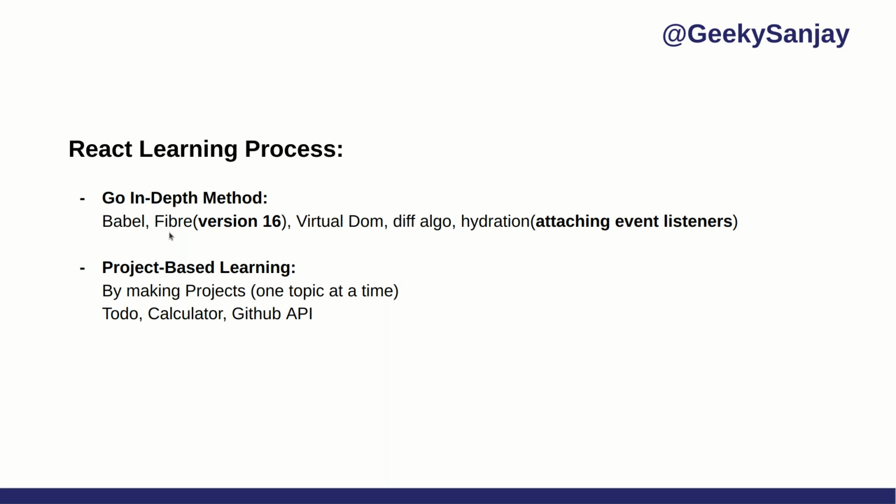We will learn in detail how this algorithm works. I will create a separate video for that, and it will be very interesting. I will explain the internal working of React, how internally it works and how it updates the UI.